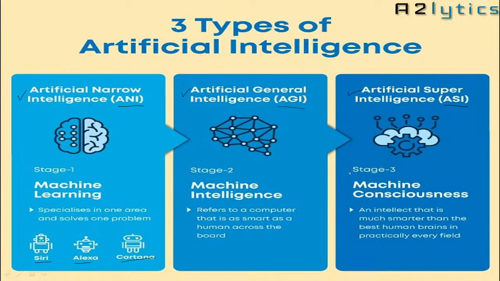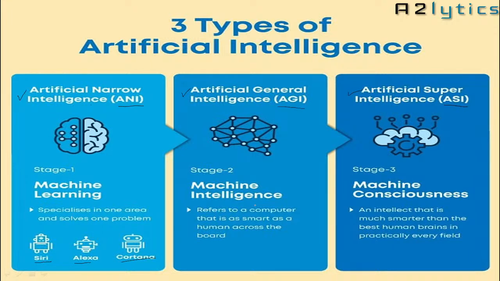In this case, we want to make a machine which is more intelligent than human beings. We want to make a more intelligent machine, more intelligent than the human being. So this is a superficial type. It is very difficult to make a machine that is more intelligent than the human.